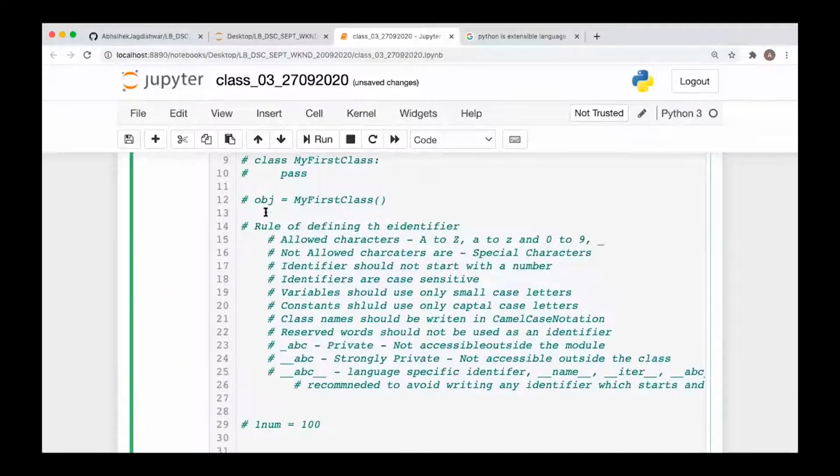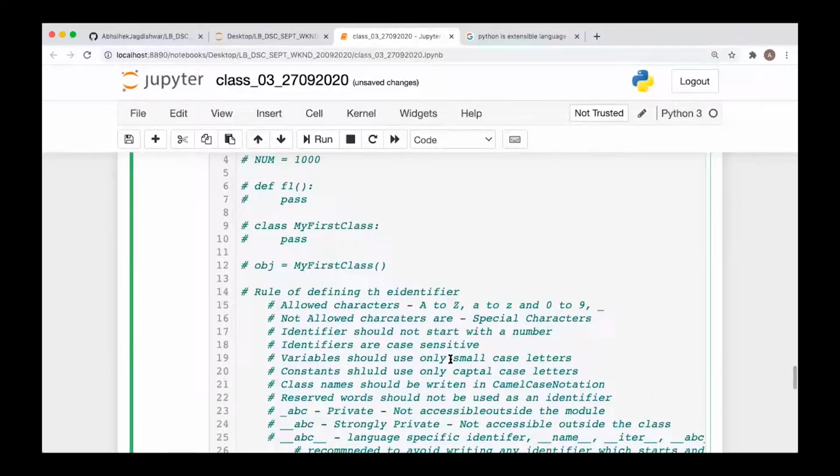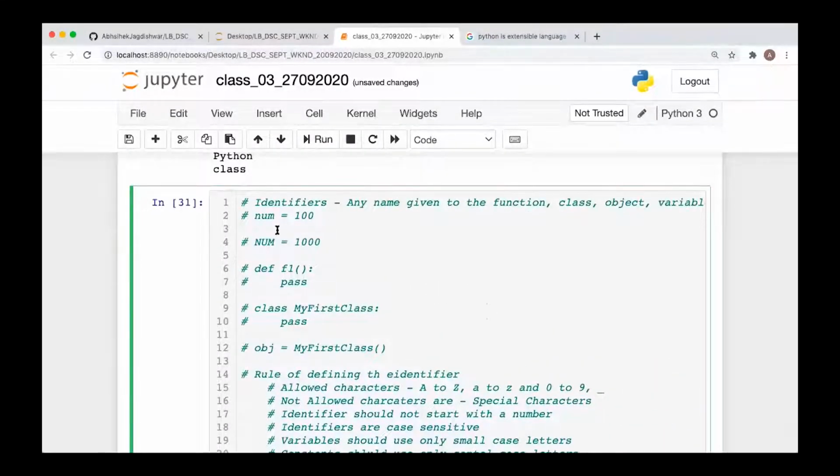Now next, what we have, a variable should use only small case letters. So as I have said, this is the recommendation that when you are defining variables in Python, they should use small case letters, whereas for constants, we don't have any keyword in Python to define a constant. So it is just recommended that if you are defining any constant, then you have to keep the name in capital letters.